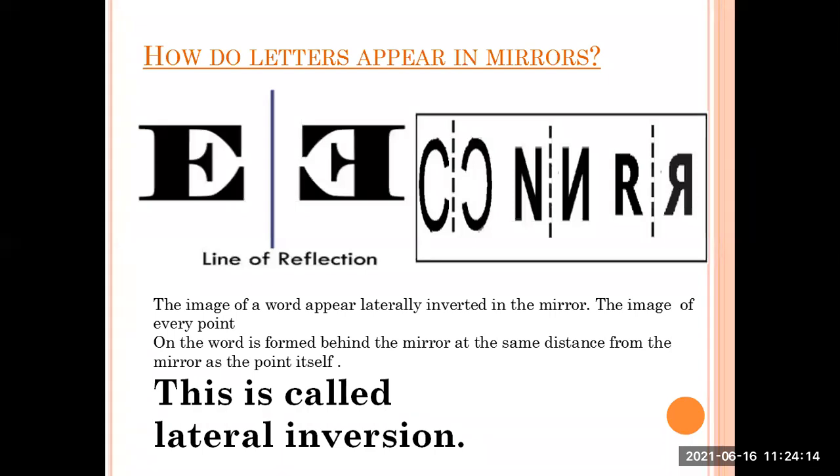So images of a word appear laterally inverted in the mirror. The image of every point on the word is formed behind the mirror at the same distance from the mirror as the point itself. What is this phenomenon called? This is called lateral inversion.